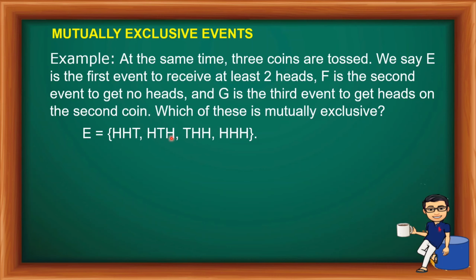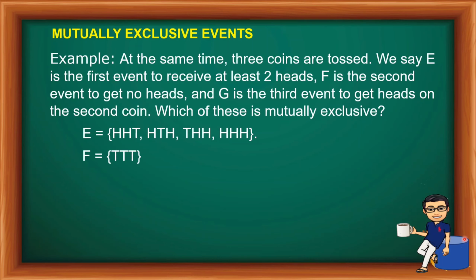Then head, tail, head. Tail, head, head. Head, head, and head. So, ito yung pwede niyang maging result kasi sabi at least 2 heads. So, 2 yung heads dito. 1, 2. Ito rin, 2. Ito rin, 2. Kasama to at least 2.